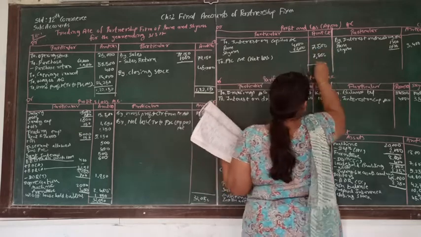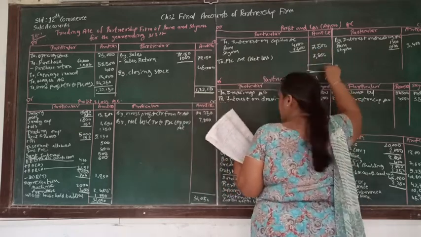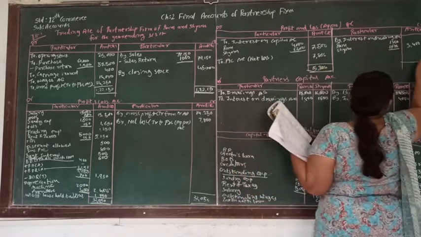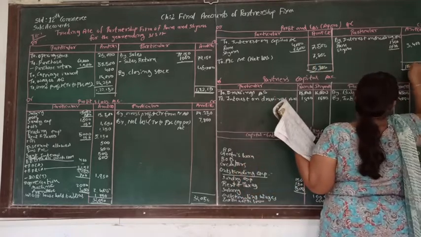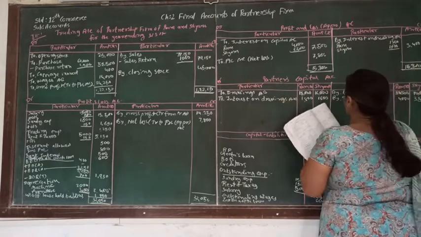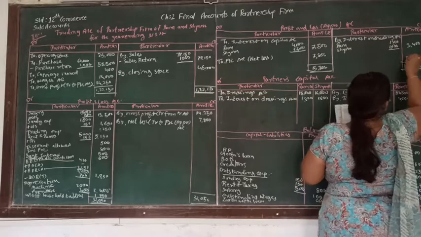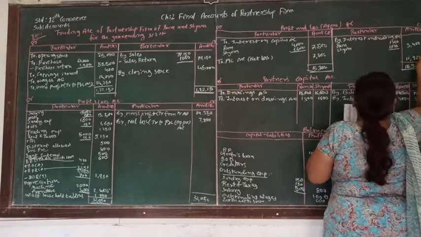Now we can see that the total of the debit side is more, so that is 15,300, which is supposed to be written on the credit side. And then here again we get the divisible loss, and that divisible loss will be 11,900.